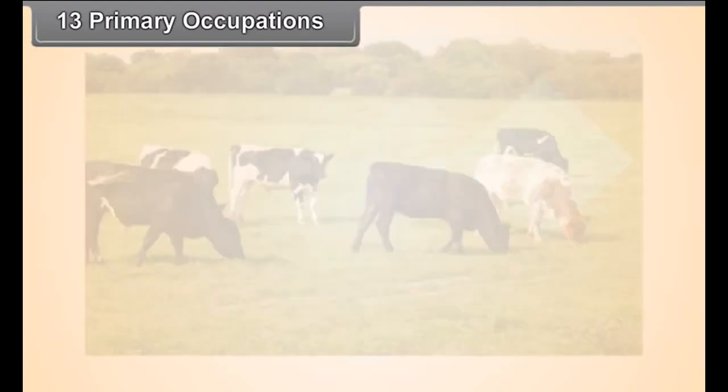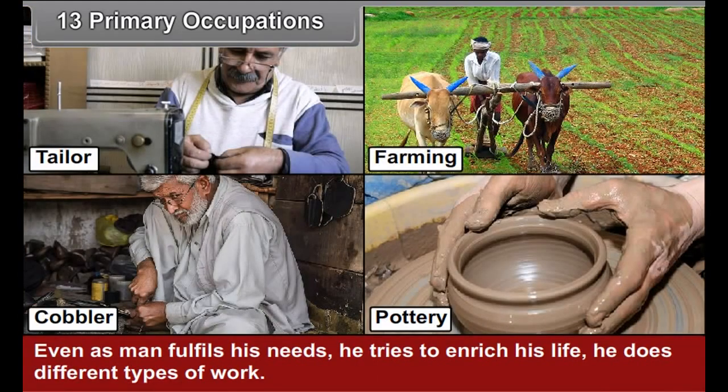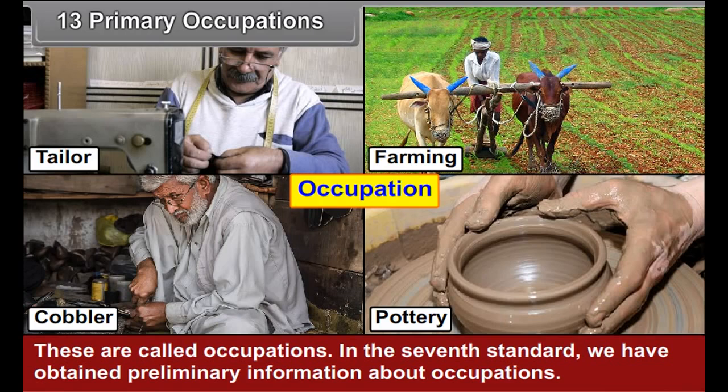Chapter 13: Primary Occupations. Even as man fulfills his needs, he tries to enrich his life. For this, he does different types of work. These are called occupations. In the 7th standard, we obtained preliminary information about occupations. In this and the following chapter, we shall seek more information on occupations.